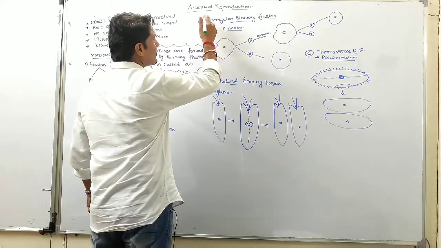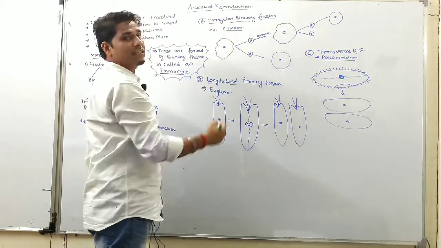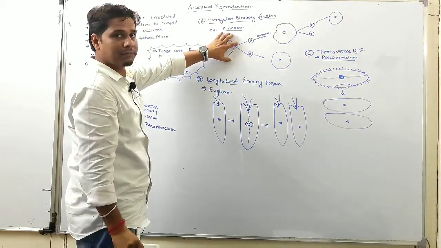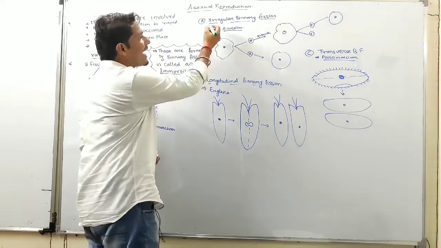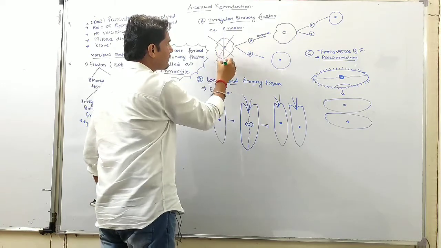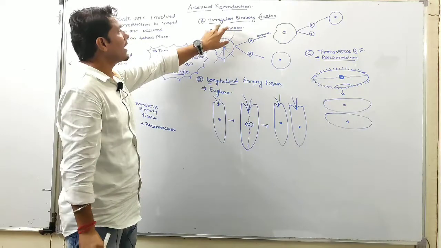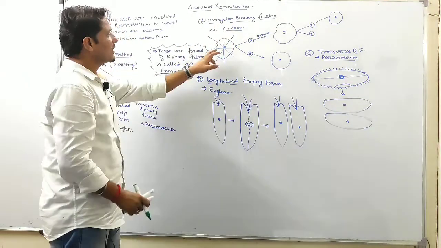First is irregular binary fission, seen in amoeba. One amoeba divides at any axis, because in amoeba irregular binary fission takes place.